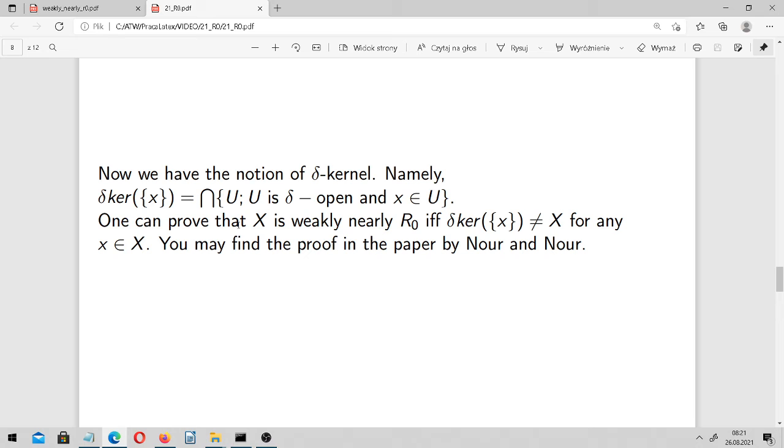And one can prove that X is weakly nearly R0 if the delta kernel of the singleton of x is different than the whole universe for any x in the whole universe. And you may find the short proof in the paper in question by Nour and A.